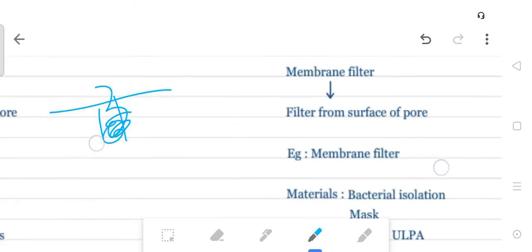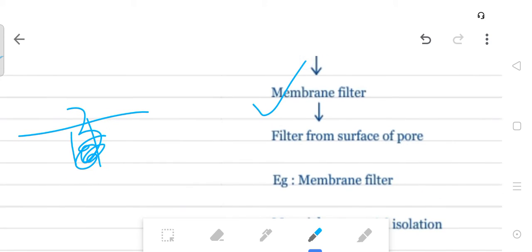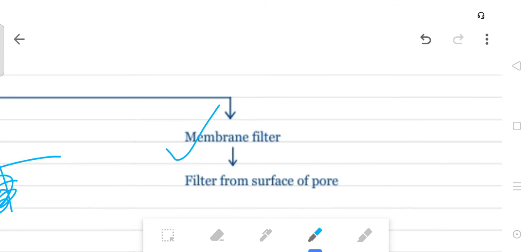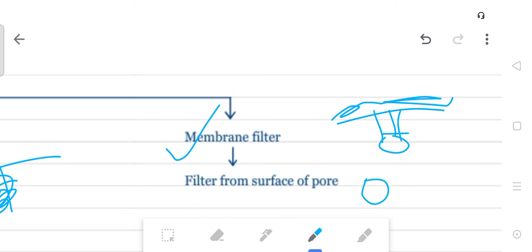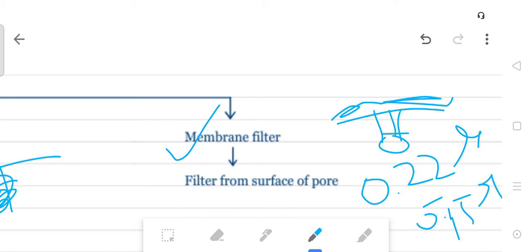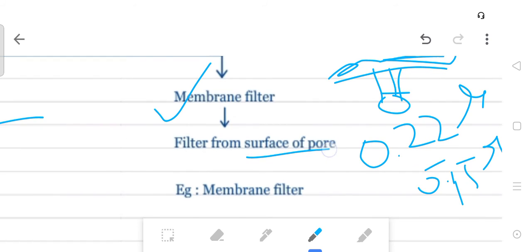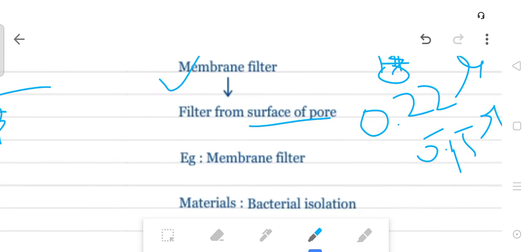Then second is the membrane filter. Membrane filter is the most commonly used. This can sterilize only at the membrane, not inside the pore. What microns? 0.22 microns to 0.45 microns. The filter works from the surface of the pore. This is the pore, and this is the surface of the pore. The most commonly used method is the membrane filter.